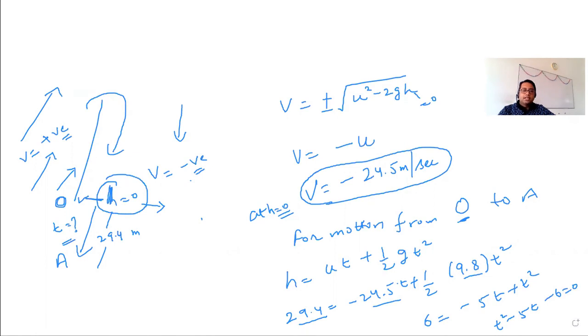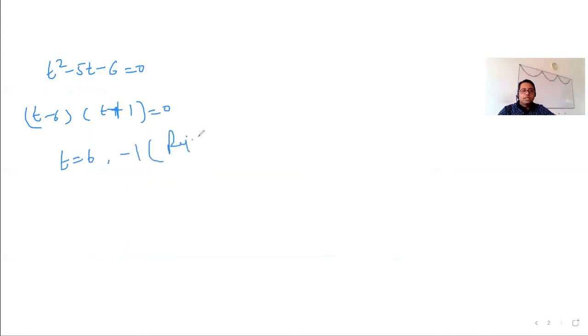After factorizing it, you will get the factors as t minus 6 and t plus 1 equal to 0. So t will be equal to 6, and the value t equal to minus 1 will be rejected because it is the time, so it cannot be negative. So t equal to 6.